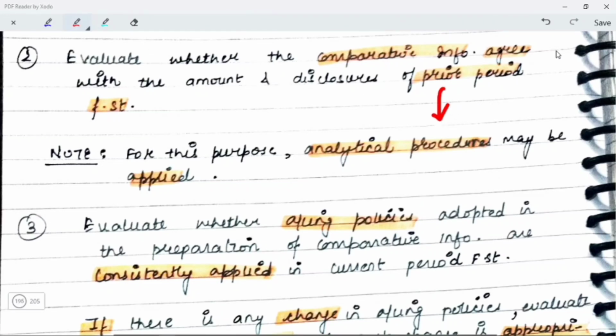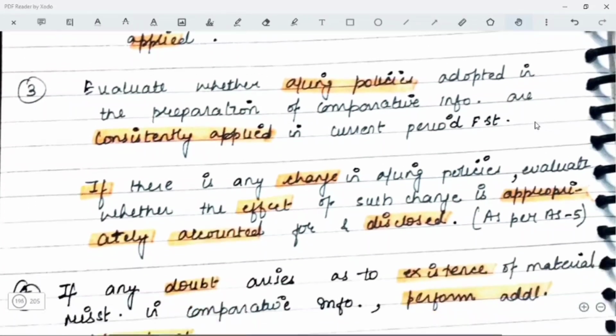Evaluate whether accounting policies adopted in the preparation of comparative information are consistently applied in the current period financial statements as well. If there is any change in the accounting policies, you will have to evaluate whether the effect of such change is appropriately accounted for and disclosed or not.